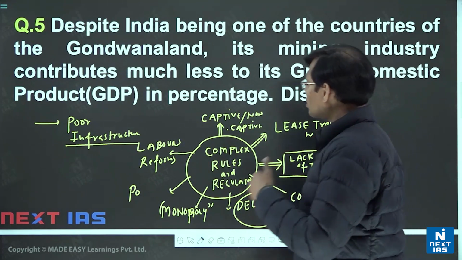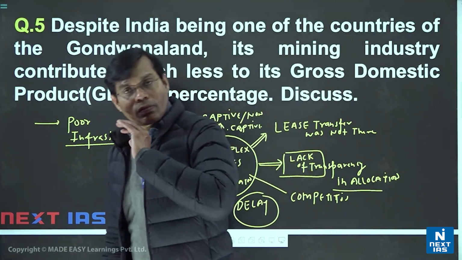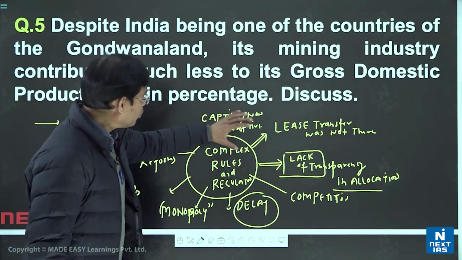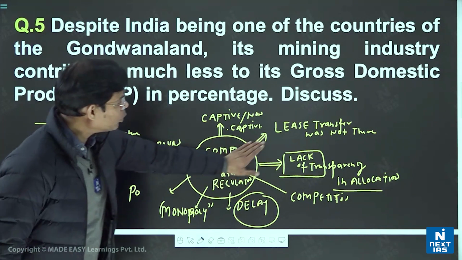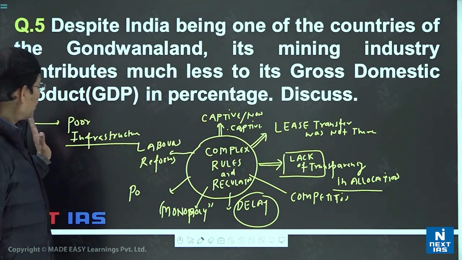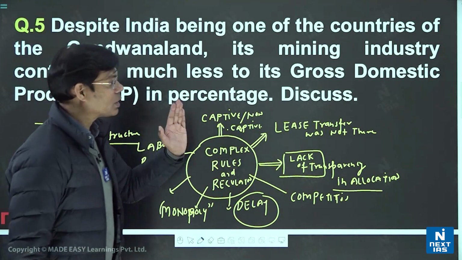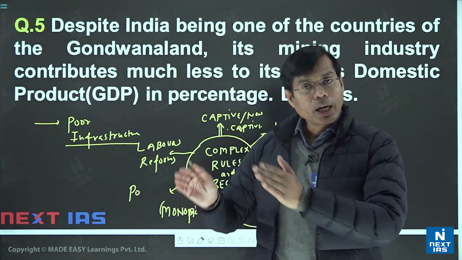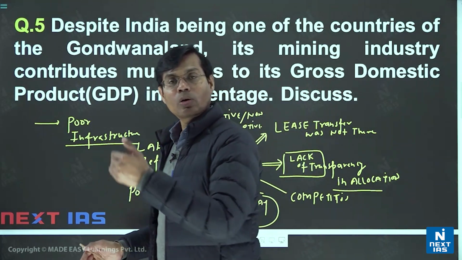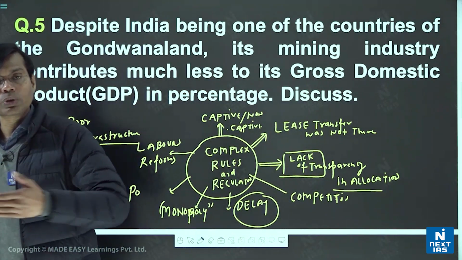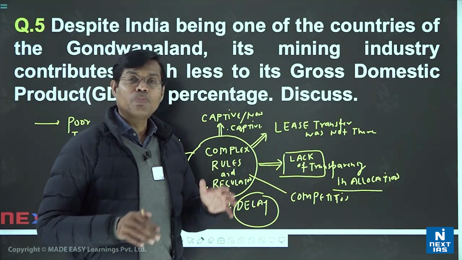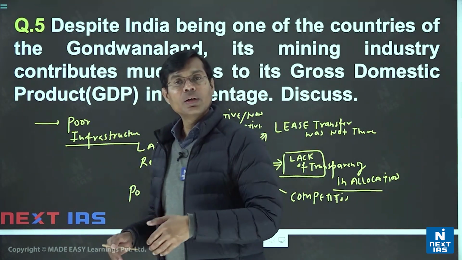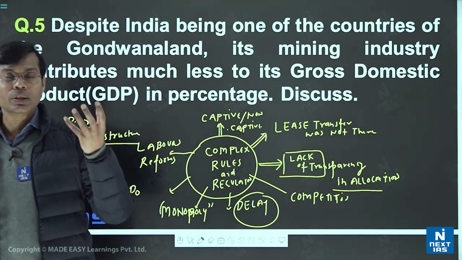Once you figure it out and apply your current affairs skill as well, you may take out a few key points and show them through a flow chart. And also, last, the poor infrastructure. So these have been the major causes that, side by side, several countries in Gondwana land, Australia, Brazil performed so well, but India, despite being so rich in these minerals like these countries, was unable to explore the worth.